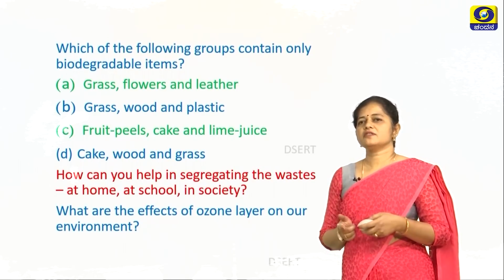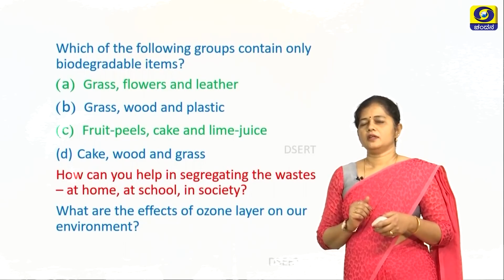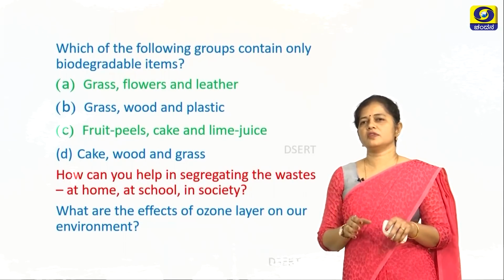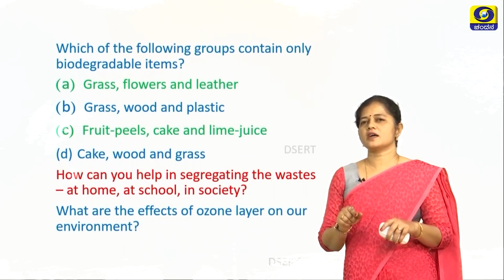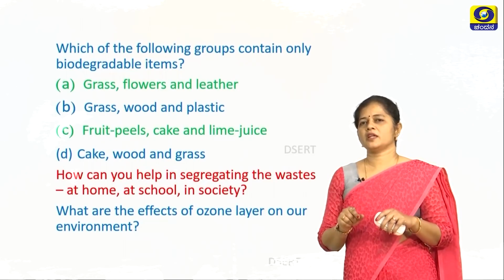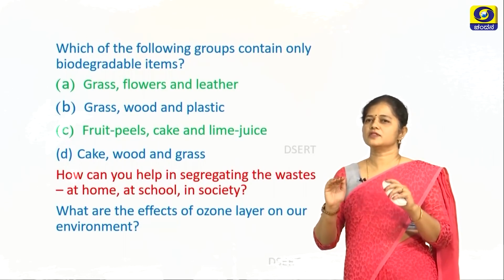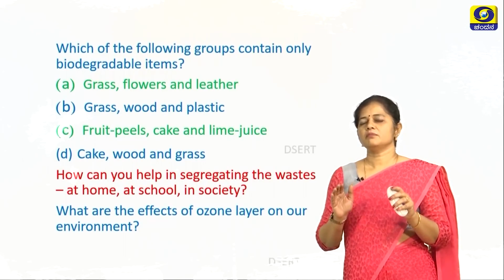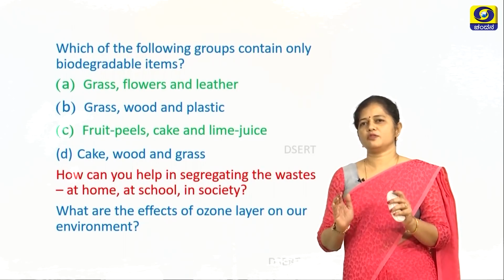Now what are the effects of ozone layer on our environment? Now what is this question? You have seen questions about depletion of ozone layer, the effects of depletion of ozone layer. Now this is a question where it asks the effects of ozone layer on environment, and you have to say that it protects our environment from the ultraviolet rays of the sun. So it helps to maintain the living organisms and the life on the earth.